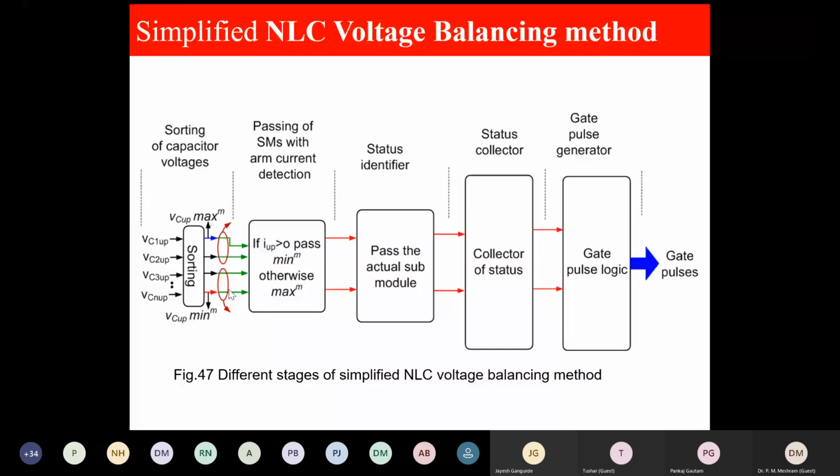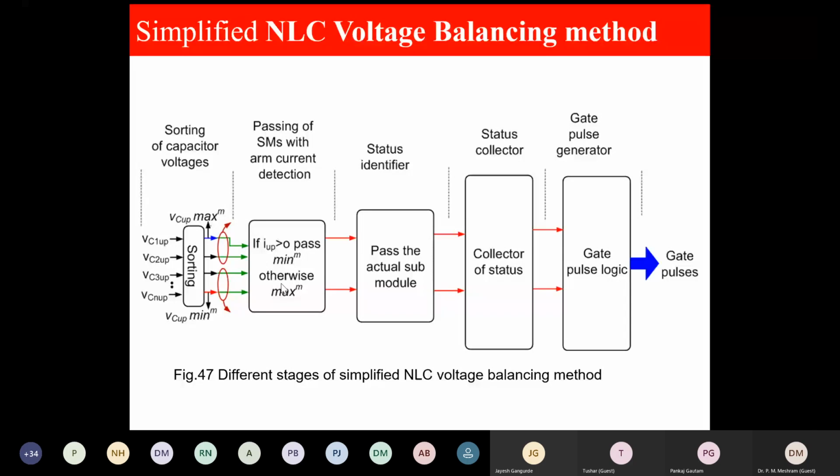And then if arm current is greater than 0, pass the minimum value of submodule voltages so that it can charge. If arm current is less than 0, pass the maximum so that it can discharge.